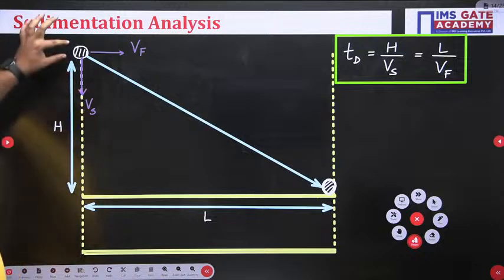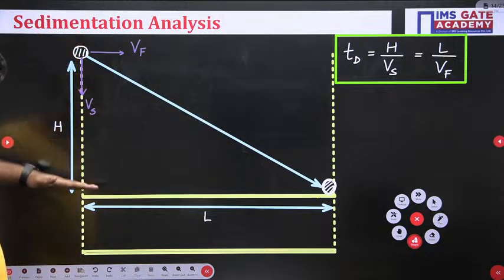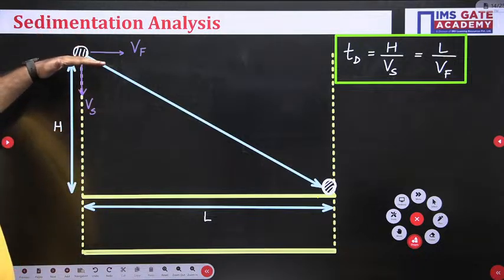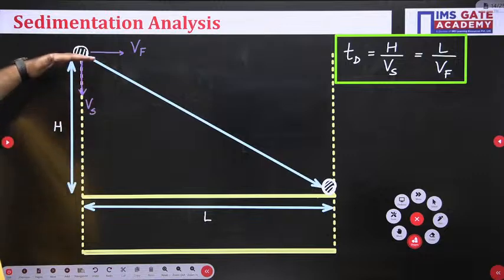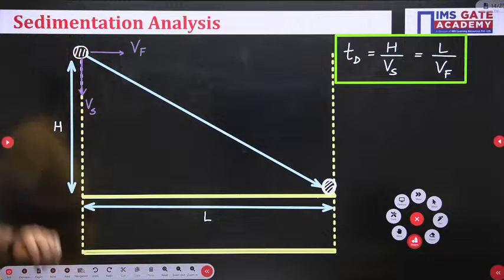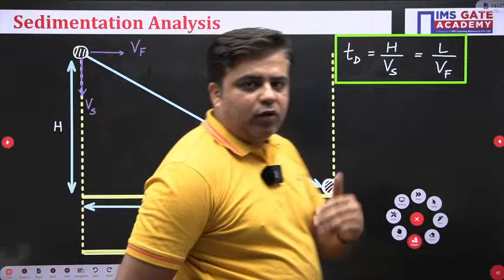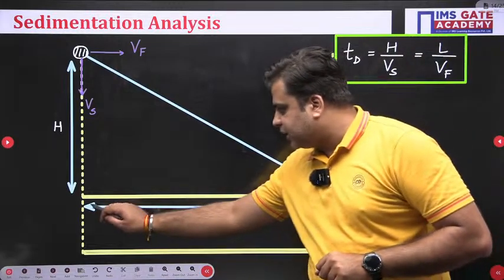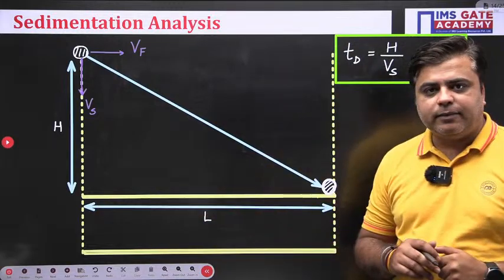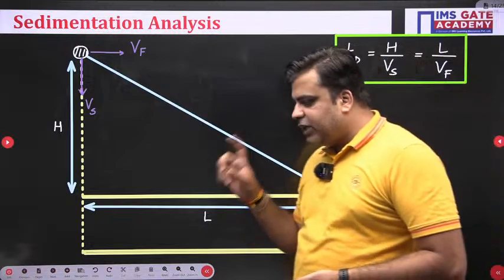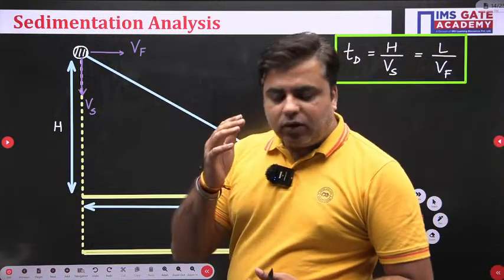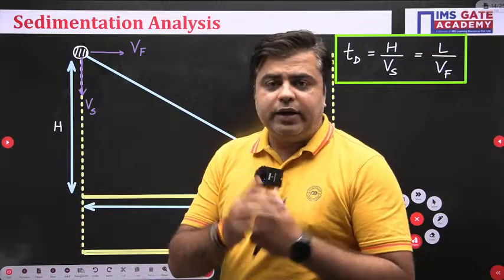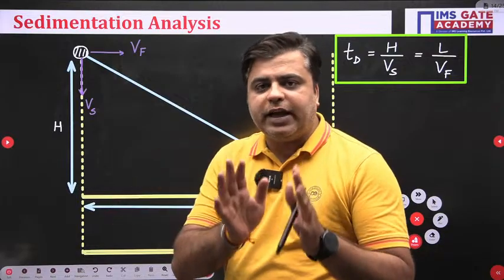This is the case where the concerned size of the particle is present at height capital H. This is my case number 1. The TD time you have already provided, and this TD time is provided by constructing a sufficient length of the tank. This length of the tank will ensure that the fluid stays in the tank for time TD.